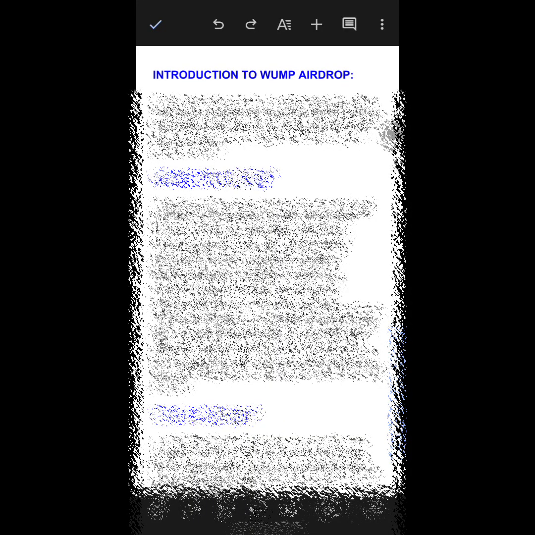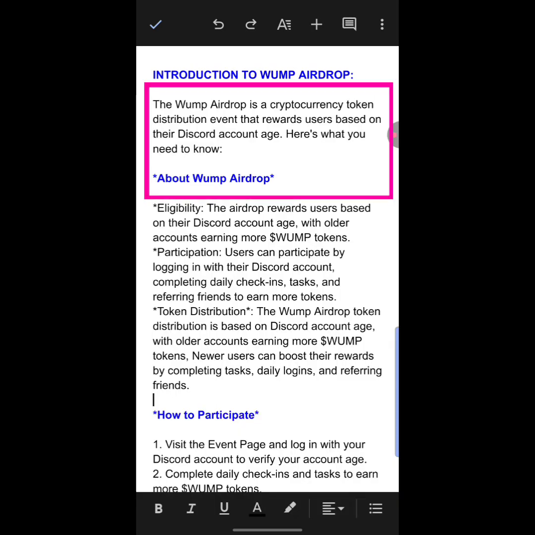Okay, guys, so here we are on my Google Docs page right now. Before we begin claiming this airdrop, we first of all need to know exactly what this project is about. You just can't go about claiming airdrops without knowing in depth what that project is really about. Up here it says introduction to Wump Airdrop, and it says that the Wump Airdrop is a cryptocurrency token distribution event that rewards users based on their Discord account age. So here's what you need to know about the Wump Airdrop.